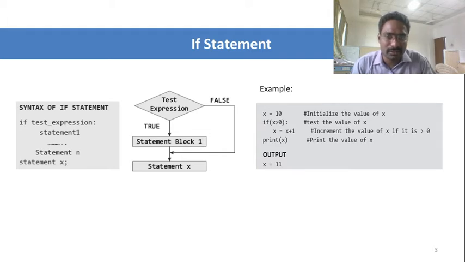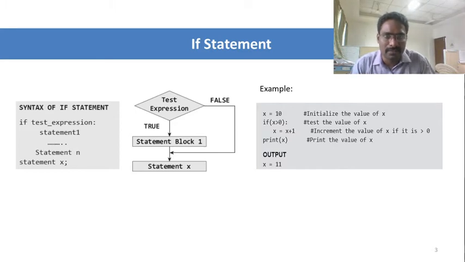This is the flow chart of executing your if statement. For a test expression, if the condition is true, then statement block 1 will be executed. After that, when the condition fails, it goes directly to the statement next to it. This is an example for the if statement they have given.